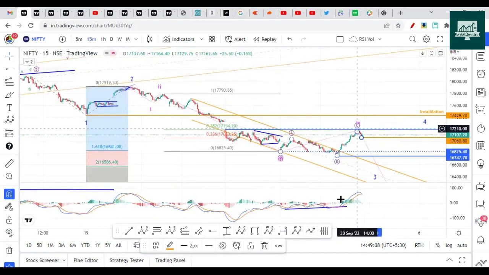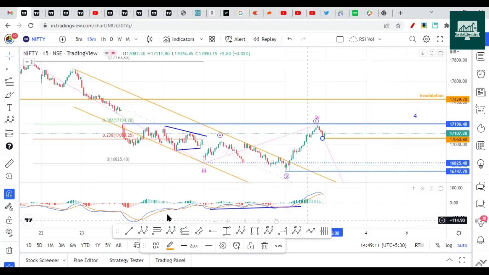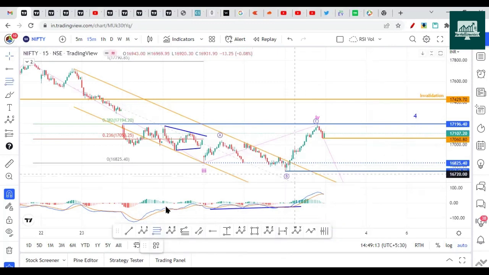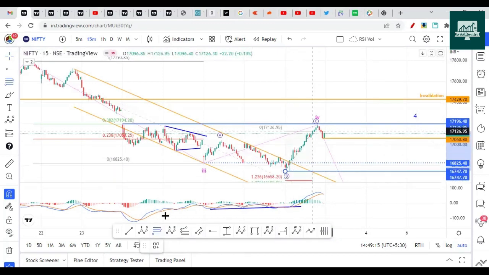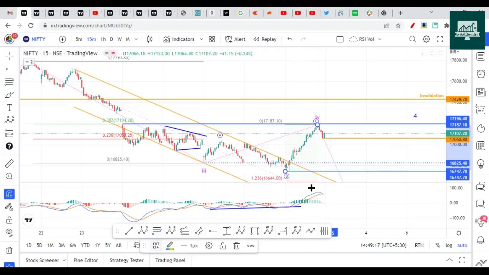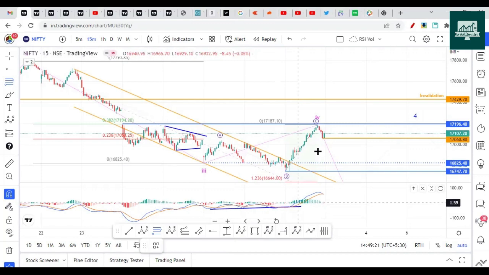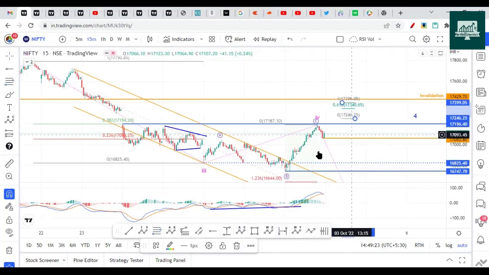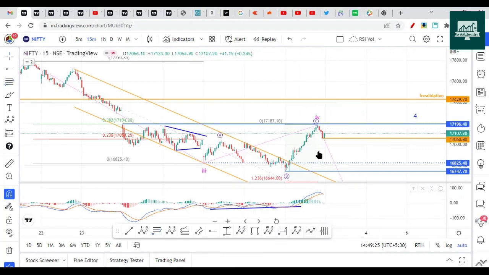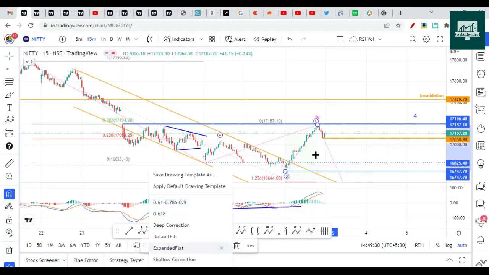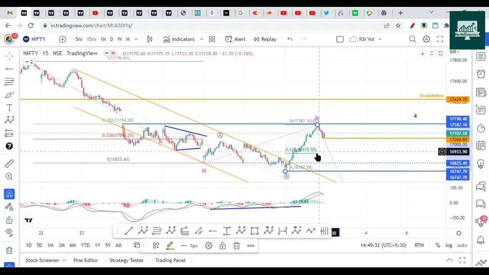Another case, if it opens gap down, let's say small gap down, then what to do? If it opens small gap down, then make sure to watch for the 0.600 Fibonacci. So what is the 0.600 Fibonacci number here? Okay, let's delete this. The 0.600 Fibonacci comes somewhere near 16,900.